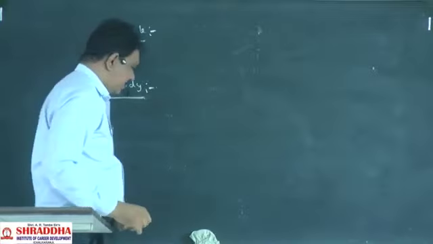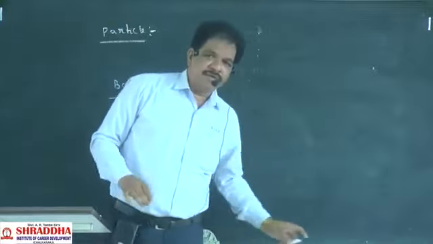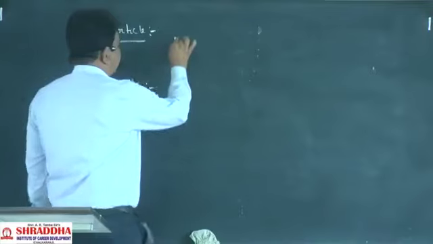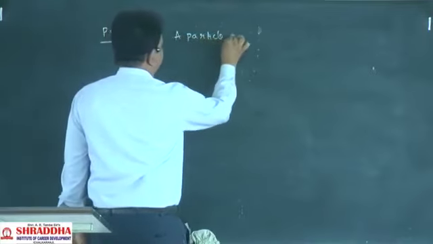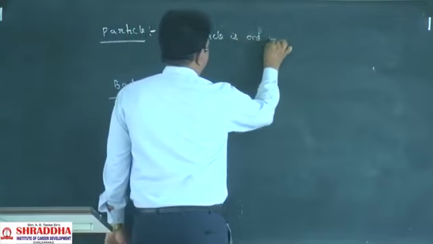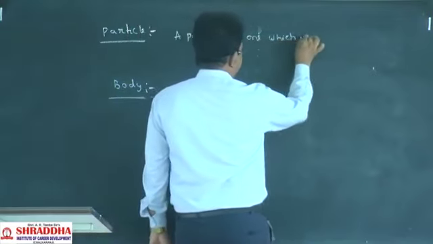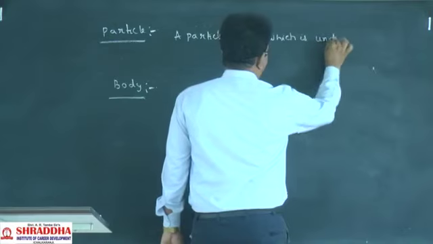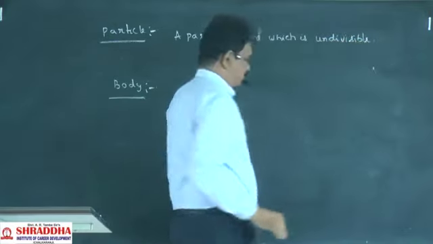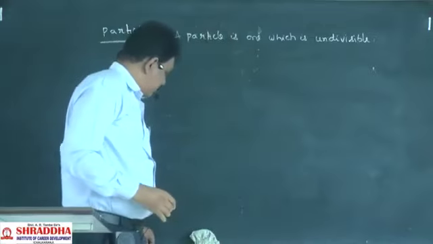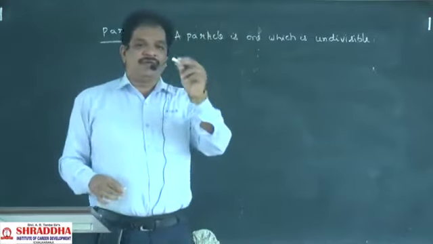What is a particle and what is a body? A particle is one which is indivisible. For example, one chart piece is there, this one.